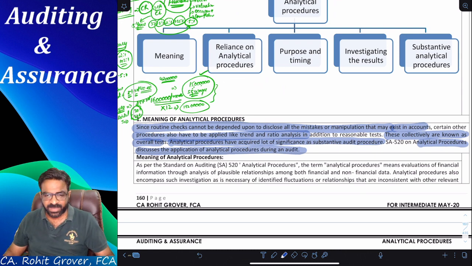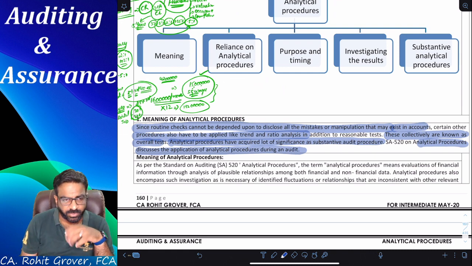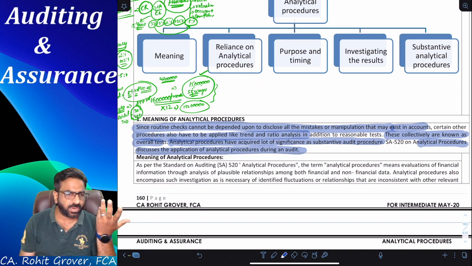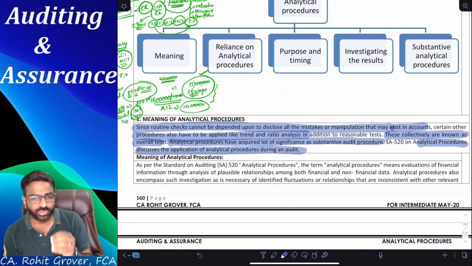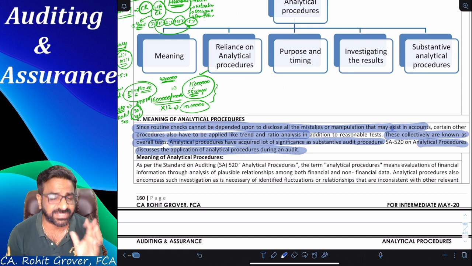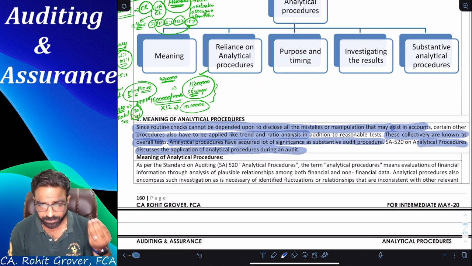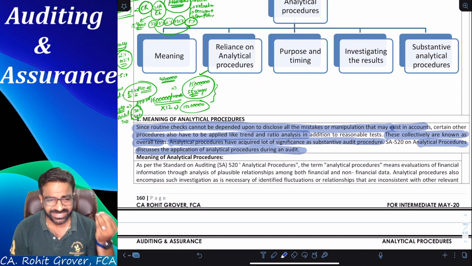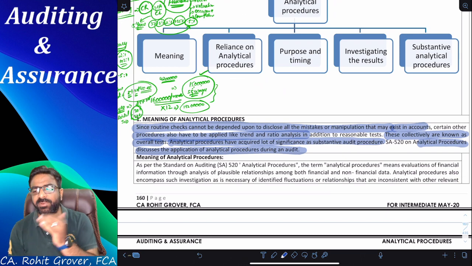So nowadays it is becoming very popular because you all know that today's auditor is having a time or not having a time? He's not having a time. So when today's auditor is not having time, don't you think that analytical procedure is a blessing for him? Are you getting the point? So it is one of the most important substantive procedures, which is nowadays becoming very popular because today's auditor does not have sufficient time to do an audit.